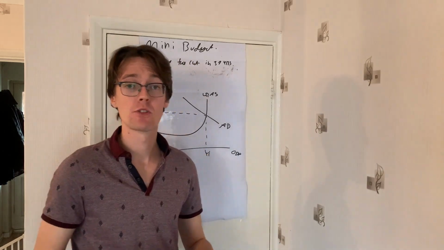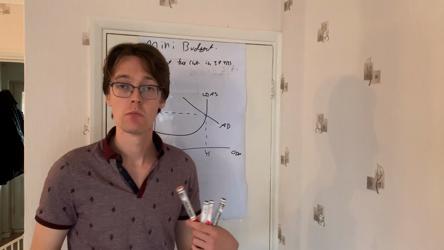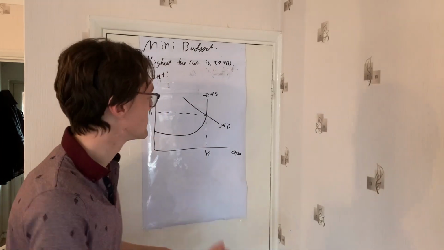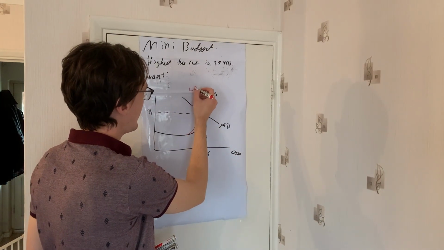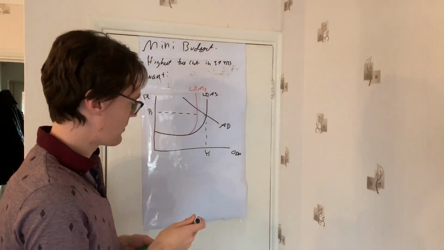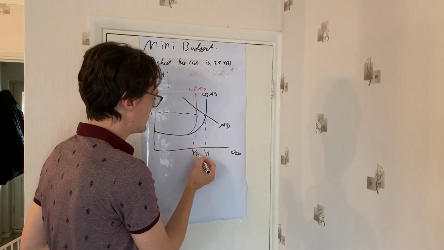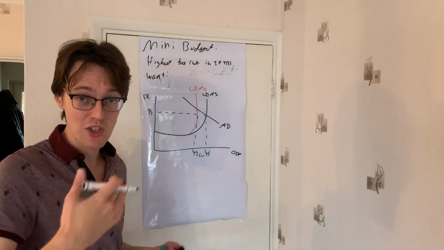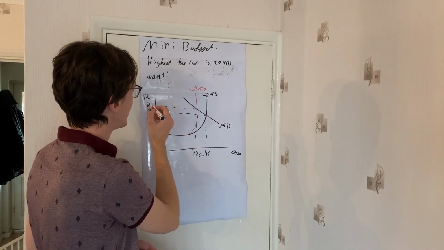What we've then seen is as a result of war in Ukraine, but also as a result of supply disruption from COVID. Look at, for example, the cost of shipping, which still hasn't returned to pre-COVID levels. We're going to see a shift in LRAS like this. And this then explains what we're seeing in the UK at the moment, where we follow the new equilibrium down. We get Y2, which is showing us negative growth, so it's showing us going into recession, which is backed by the statistics at the moment, and also a rise in price level to P2.